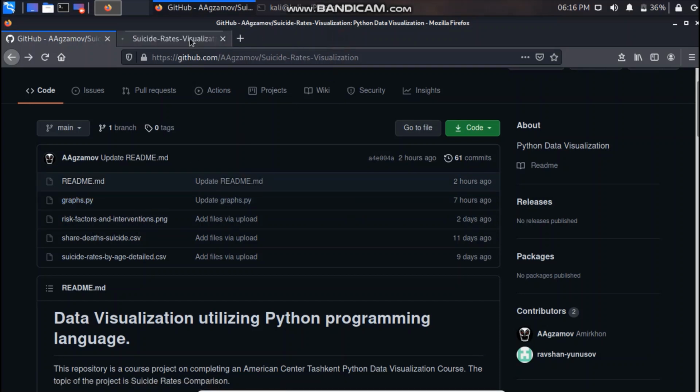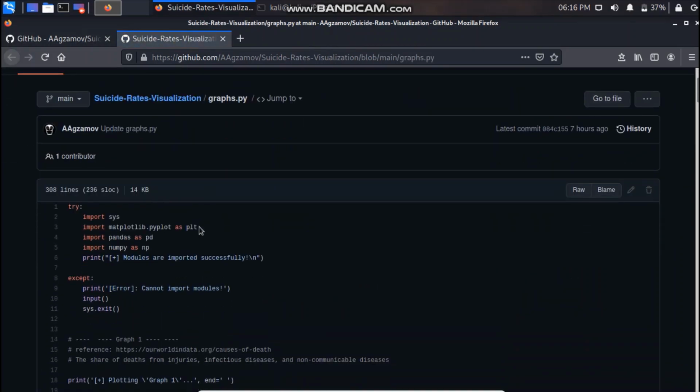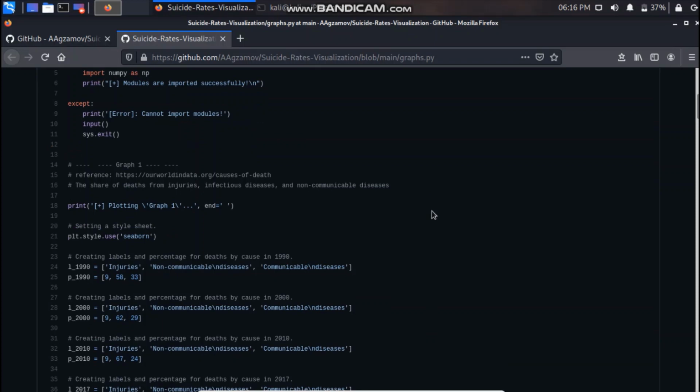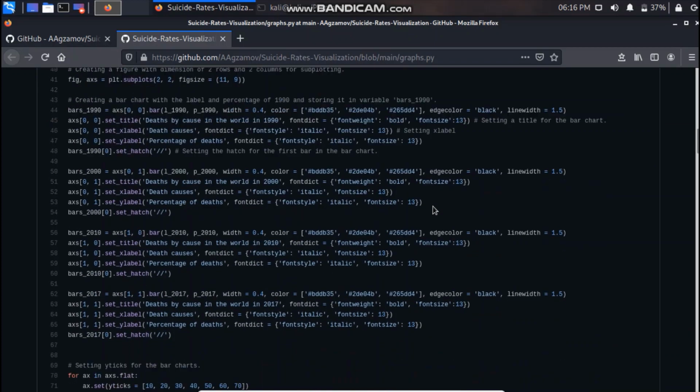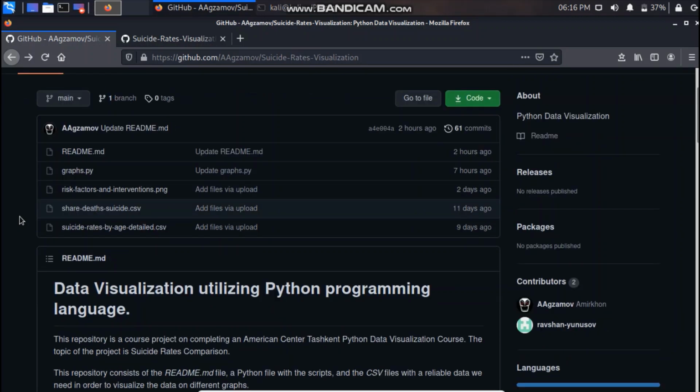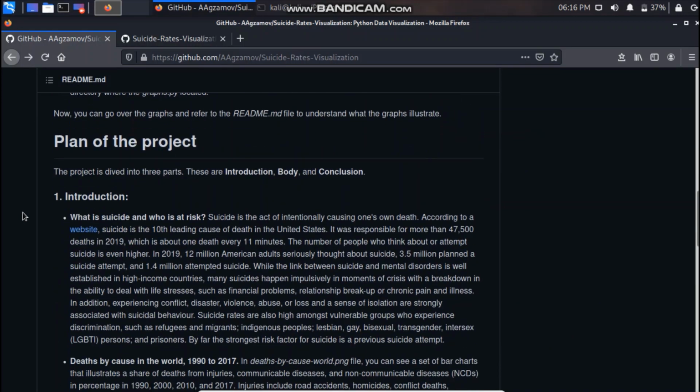So graphs.py is a Python script which, if executed, will plot 6 graphs in your machine. So here's the script. It's all commented out, and I guess it will be understandable for you. Also, we have a couple of CSVs which are our data sets, and our graphs.py is retrieving data from those data sets in order to plot the graphs. So let's jump to our plan of the project.